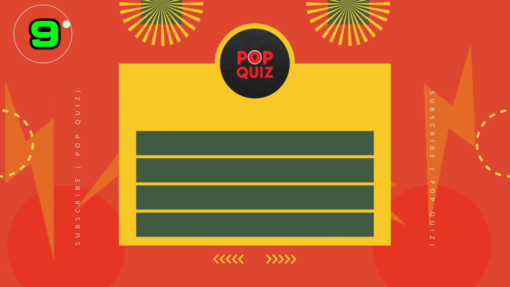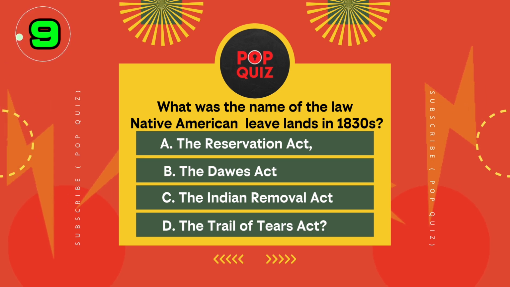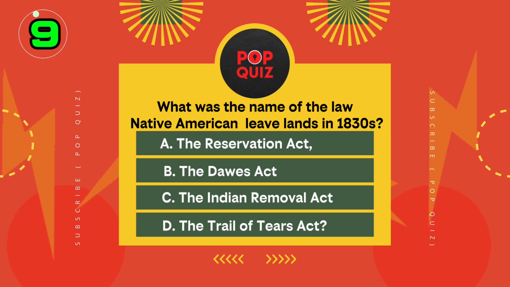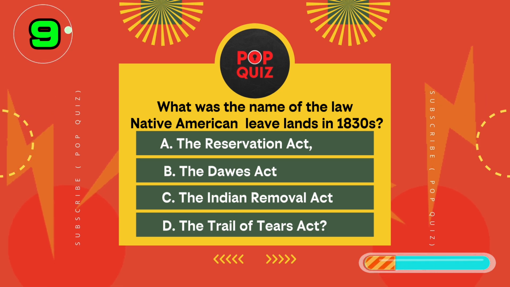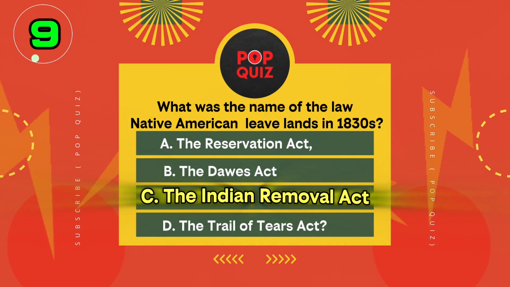Question 9. What was the name of the law that forced Native American tribes to leave their lands and move west in the 1830s? A, the Reservation Act, B, the Dawes Act, C, the Indian Removal Act, or D, the Trail of Tears Act? What did Congress call it? The law was the C, Indian Removal Act.